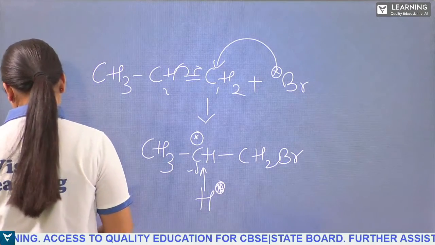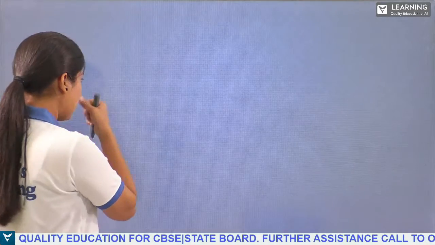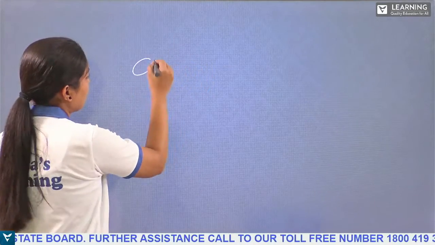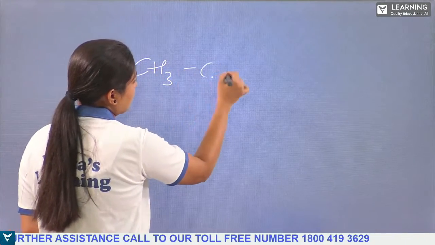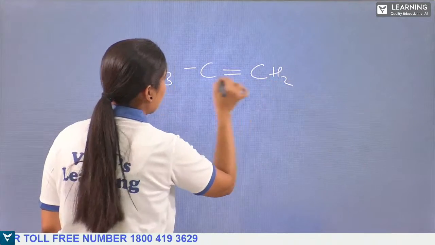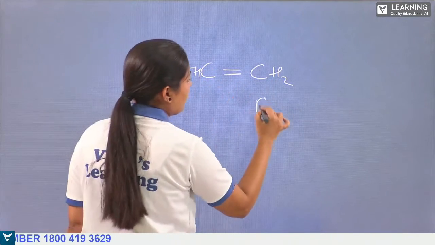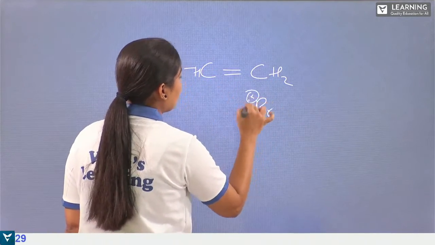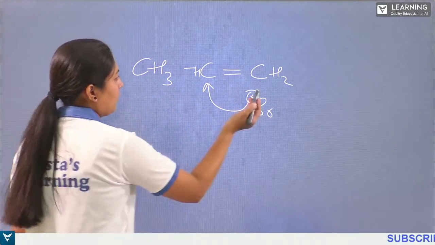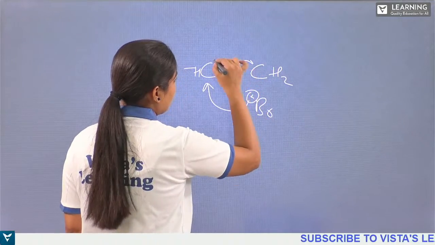Hope you are getting this, students. As I said, we can also have, according to Markovnikov's rule, CH3, the double bond is there, right? So CH2, one hydrogen, and this Br can also go to this carbon according to Markovnikov's rule. Then this cleavage will take place.